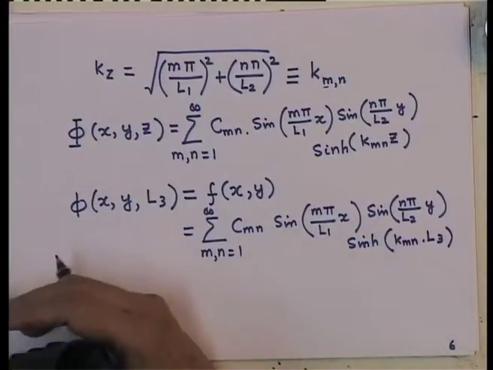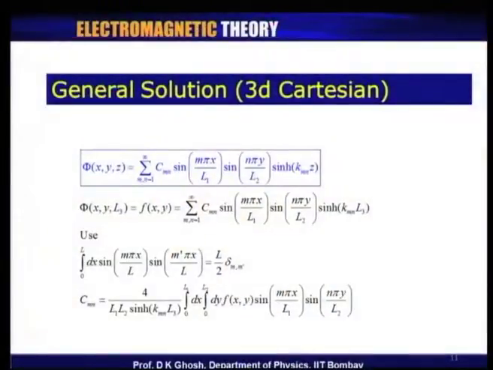Now, I can determine this constant C m n by using the orthogonal properties of the integrals. You notice that here I have given you an integral. This is d x of sine m pi x over L, sine m prime pi x over L, where m prime is another index.